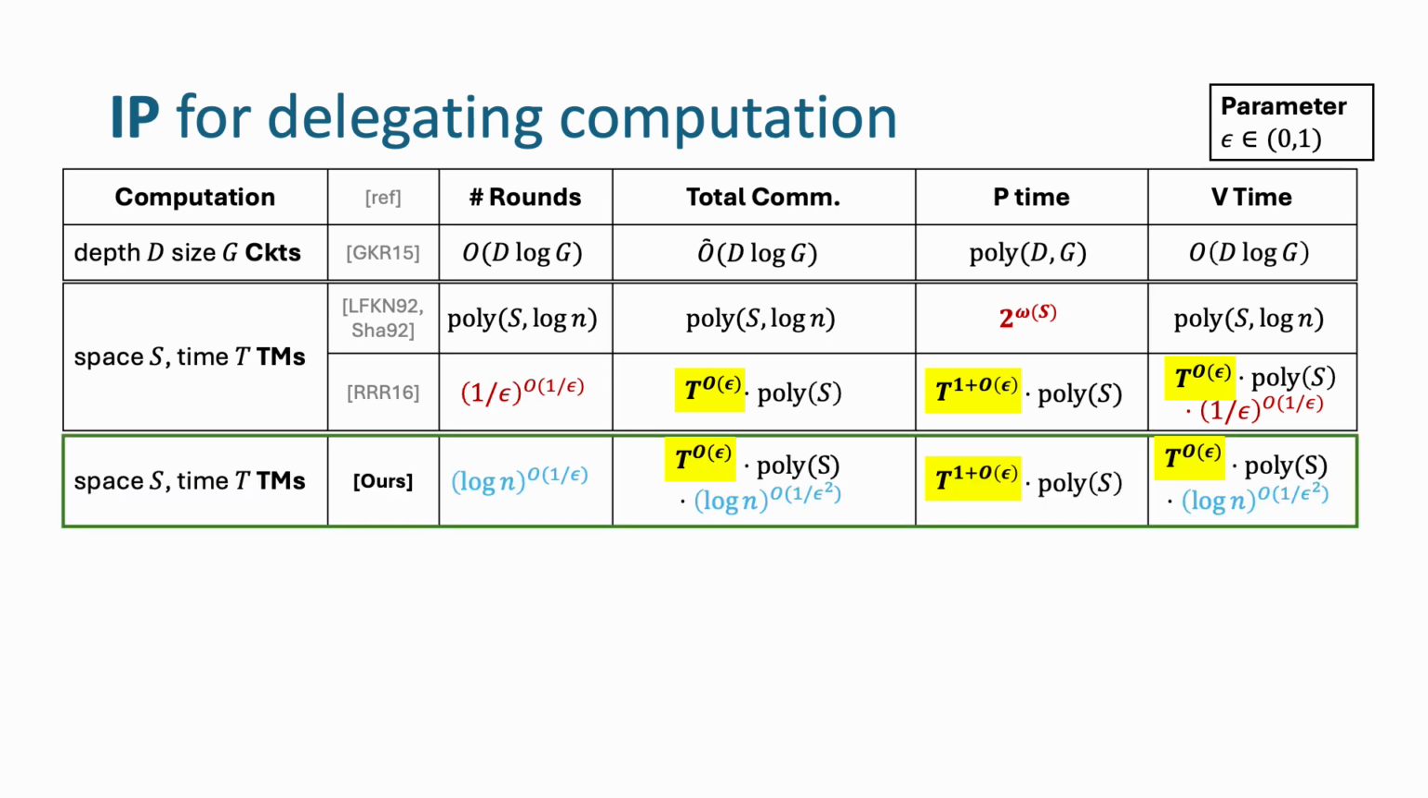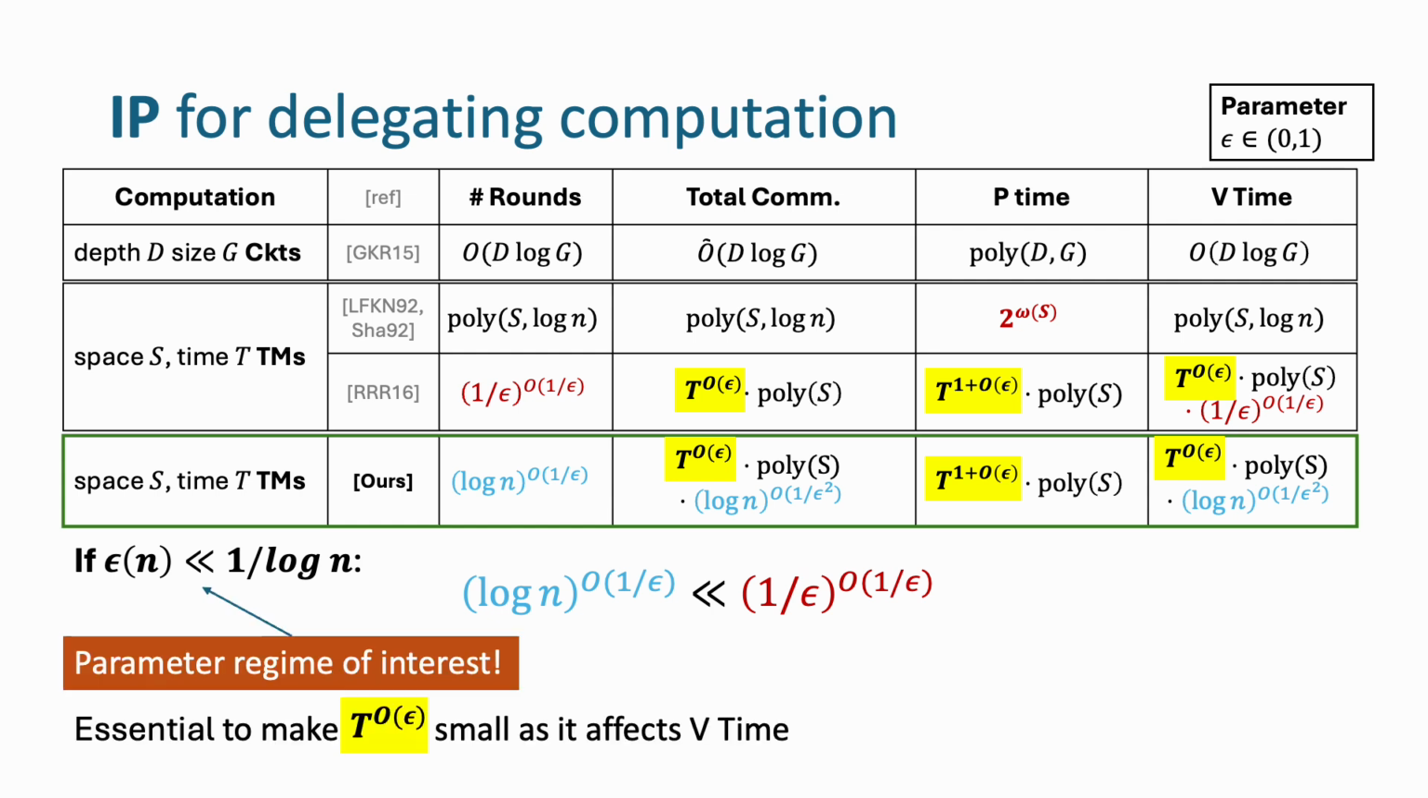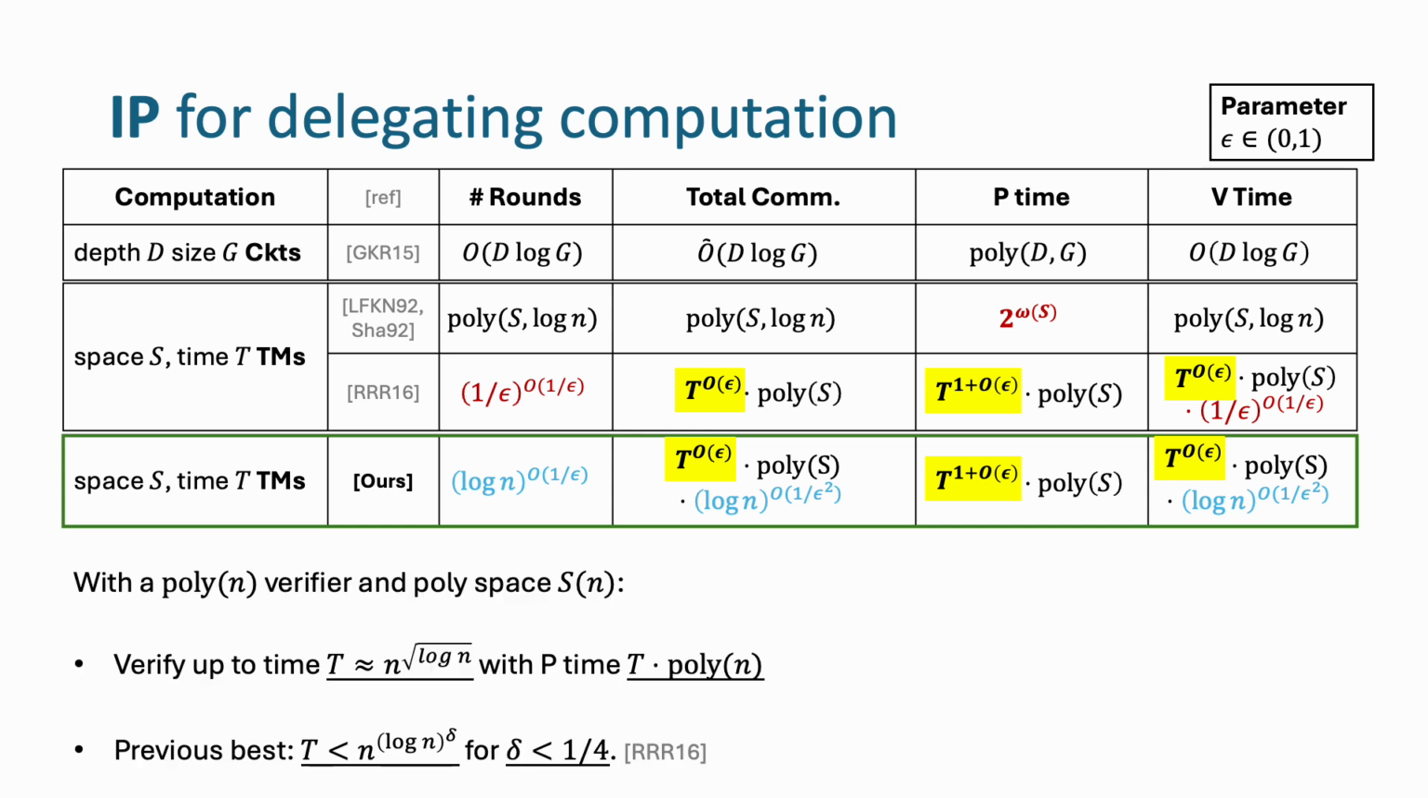In this work, we show a new regime of parameters. To convince you that this regime is interesting, think of epsilon that is much smaller than 1 over logarithmic in n. Then our protocol is much more efficient than the previous regime. This is actually the parameter regime of interest because we want to make T to the epsilon as small as possible, because it affects the verification time.